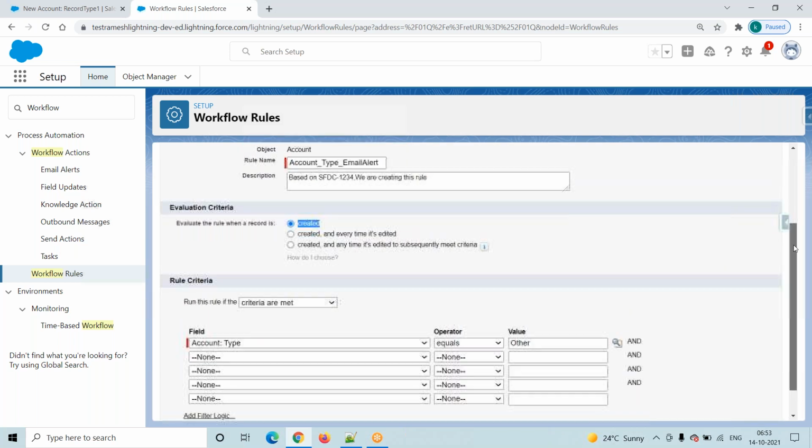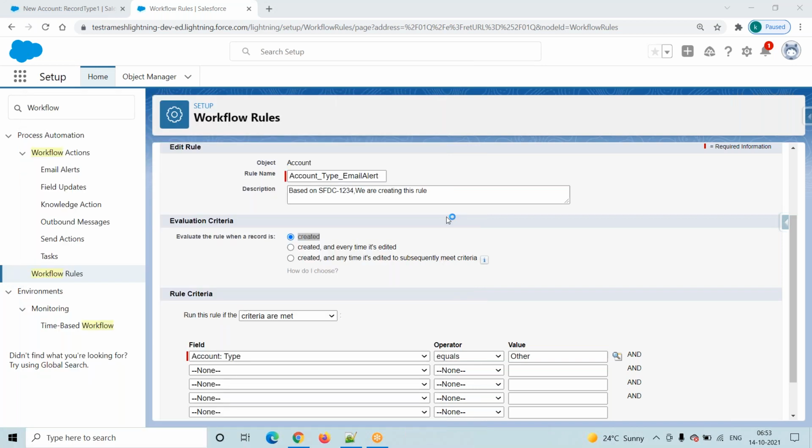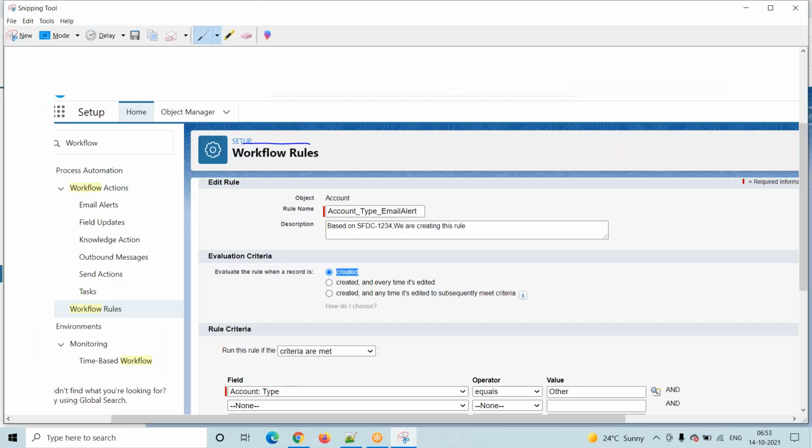One second. Yeah, we have to understand here. If you have any questions, let me know. See, I am trying to create one workflow rule. On which object are we trying to create the workflow rule? Account object. So what is the operation, creation or updation? Only creation. See, that's why we selected created as the evaluation criteria.